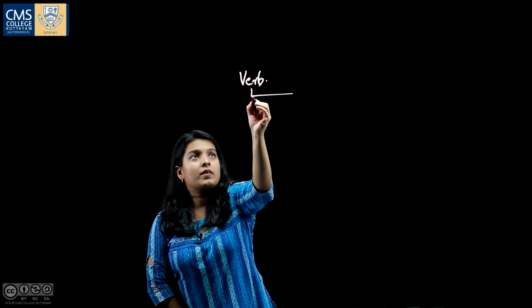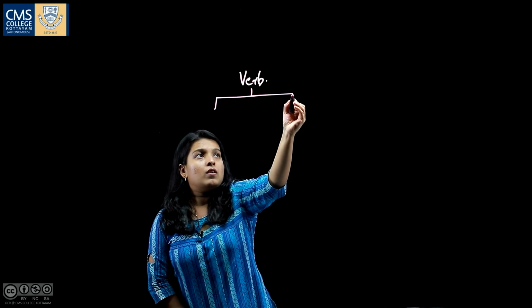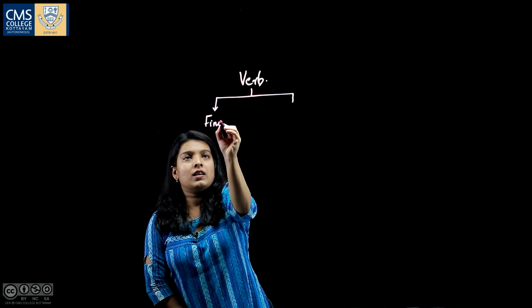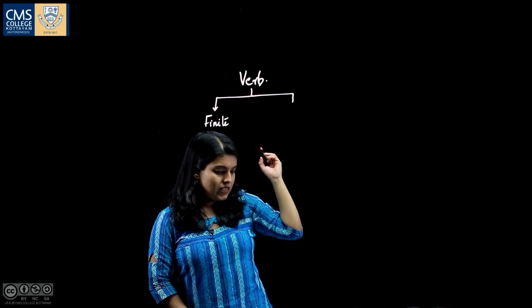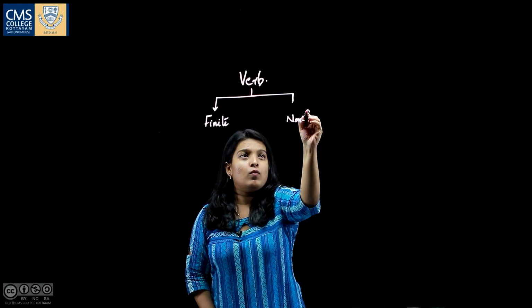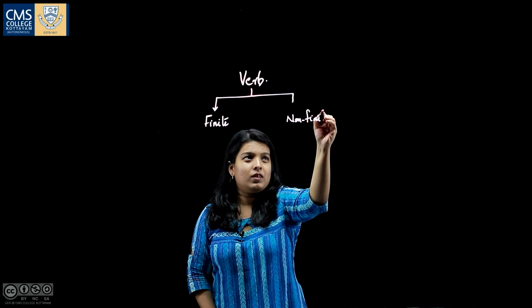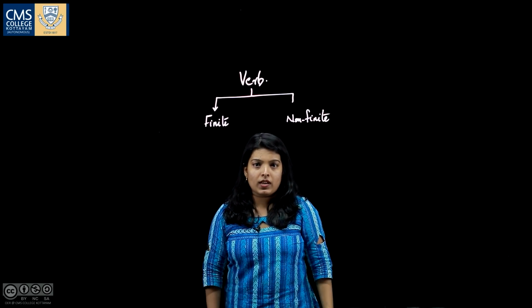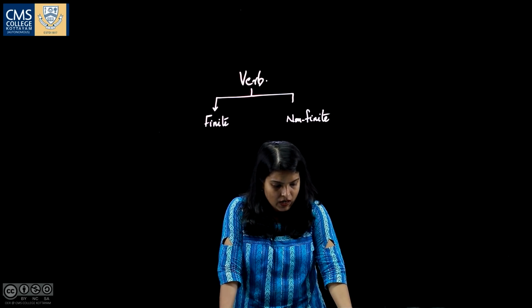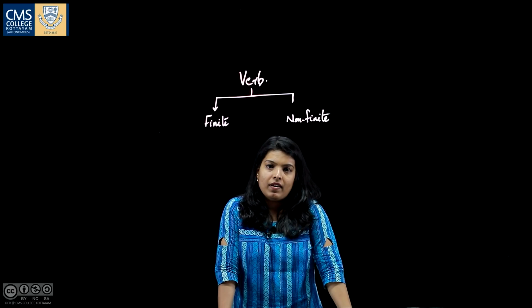They are finite verbs and non-finite verbs. So, there are two types of verbs. They are finite verbs and non-finite verbs. So, what do you mean by a finite verb?